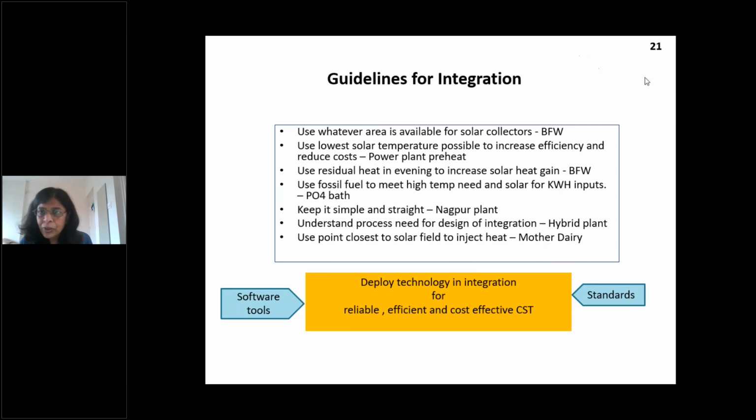Great, ma'am. It was a great presentation, a wonderful presentation, and you have covered almost all the solar thermal technology and its applications. And integration is a great part. You are sharing great things, where we can integrate solar or renewables to enhance performance and to conserve the fossil energy. So, any questions you can put in the chat box or WhatsApp.